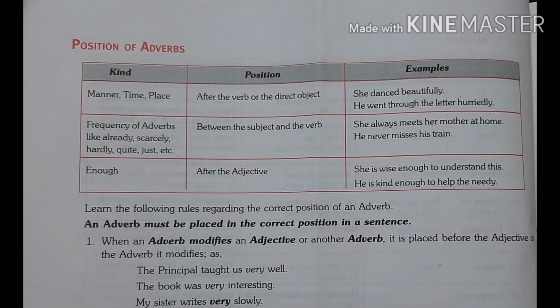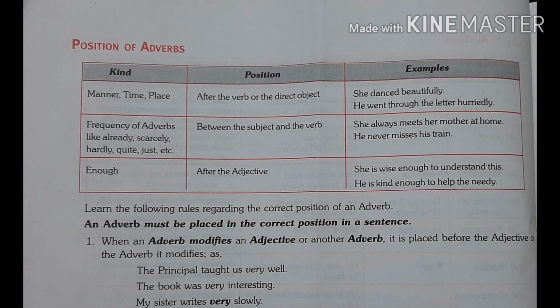So we place very before the adverb. In the second sentence, the book was very interesting. Interesting is an adjective. Very is modifying the word interesting. So we place very before interesting.